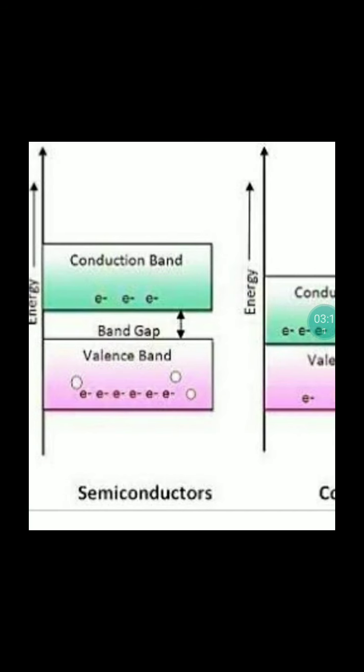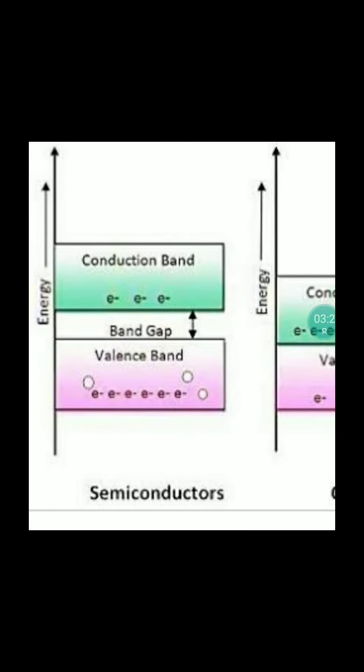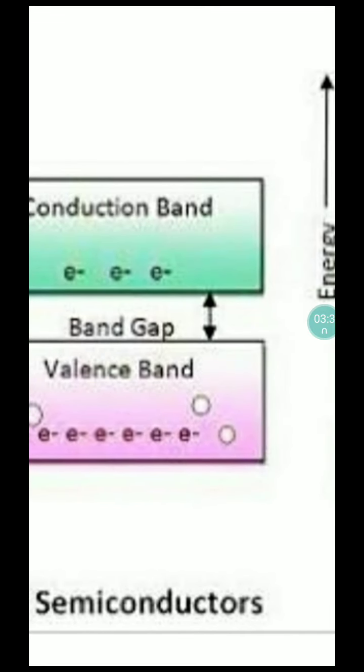Similarly, the interaction of energy levels of electrons in the closely spaced constituent atoms in the solid results in the formation of bands. Band theory considers the formation of two types of bands, namely the conduction band and the valence band.